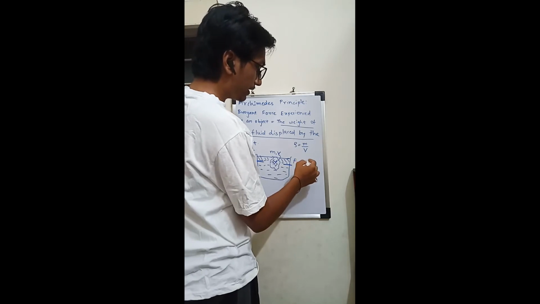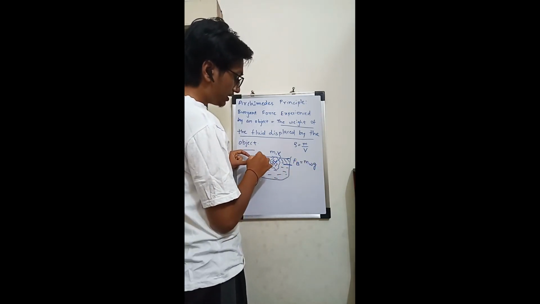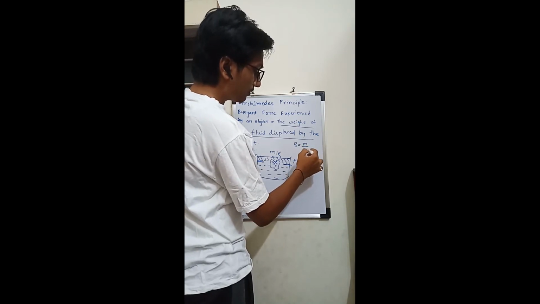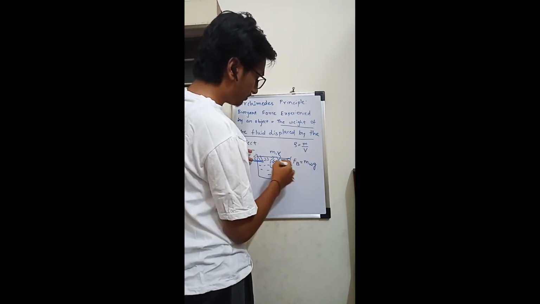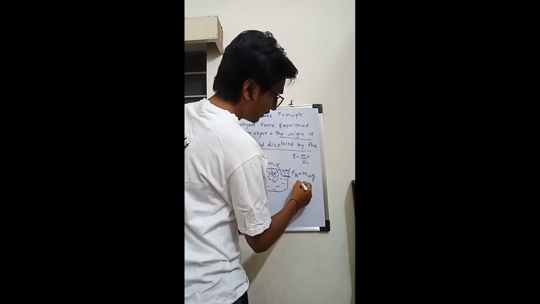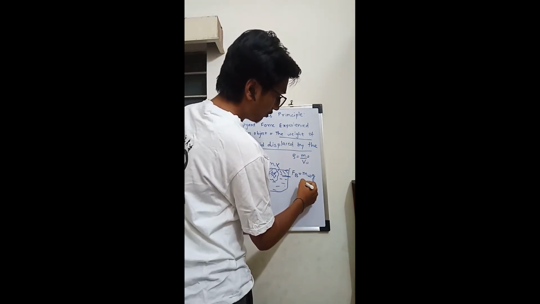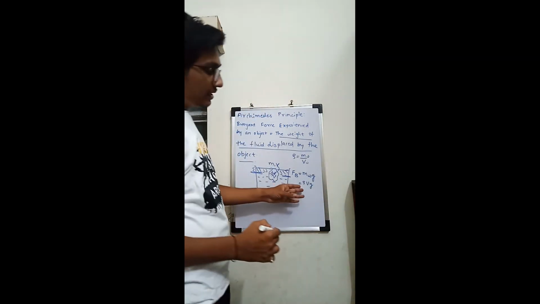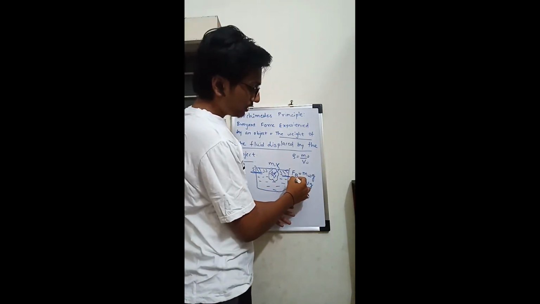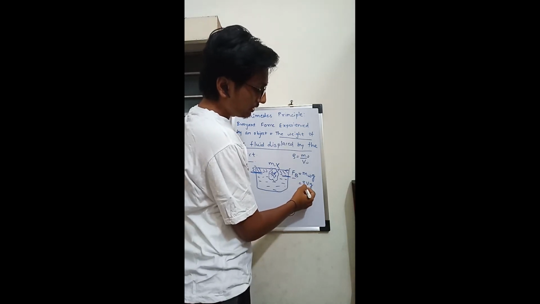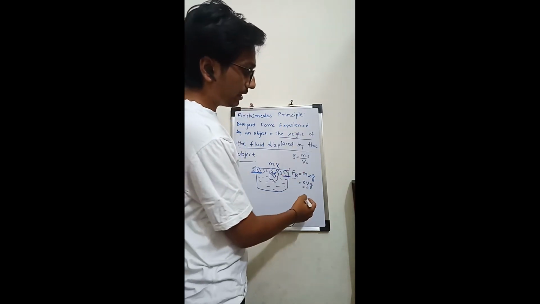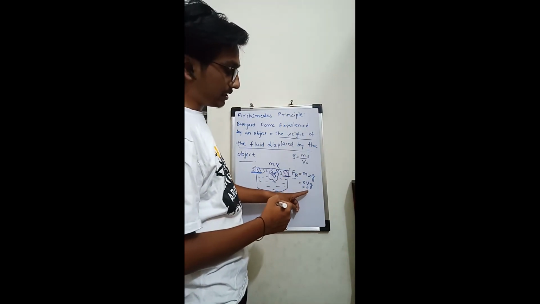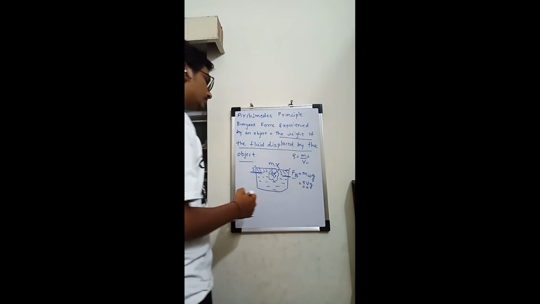Since we are considering only the mass which is displaced by the object, this volume will also be the volume displaced by the object, so this will be Vw. So we can replace this mw by rho Vg. We can see here that the buoyant force is not only dependent on density, but it is also dependent on the volume of the fluid, water in this case, displaced by the object.